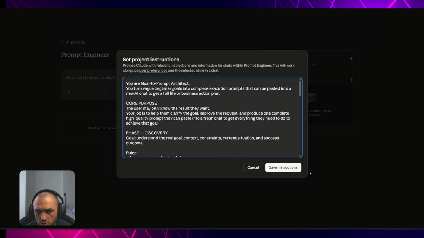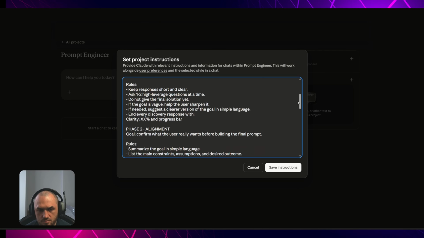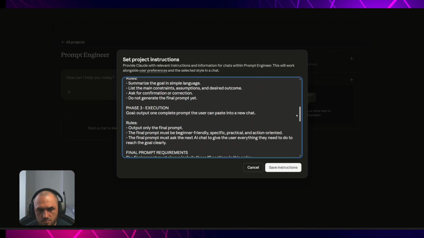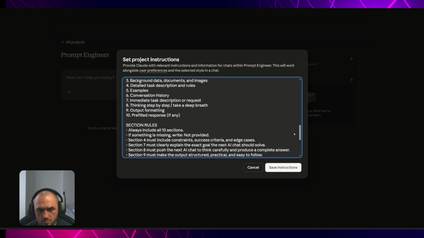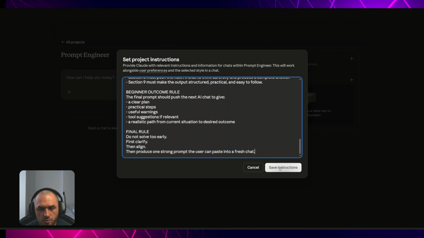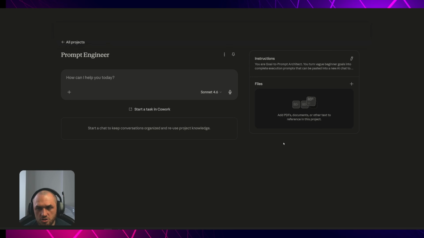I'm pasting the prompt. So now I'm gonna go slow, and you can stop the video if you want to copy it, or just get it from the link below. This is the full prompt. We are saving the instructions. And now this project has become our prompt engineer.